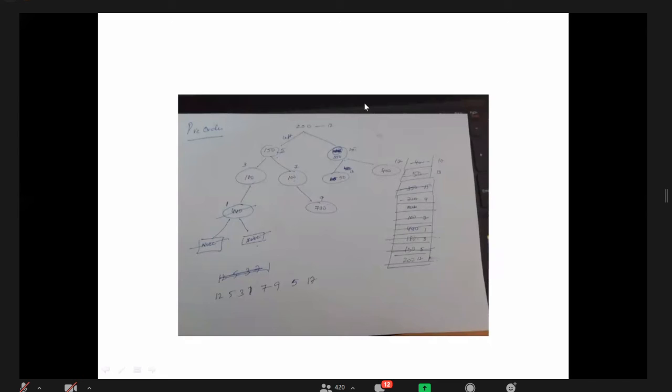After 7 is printed, what is the next line? Pre-order of root of left. What is my root now? 100 of left. Is there any 100 of left here? Is there any 100 of left here?